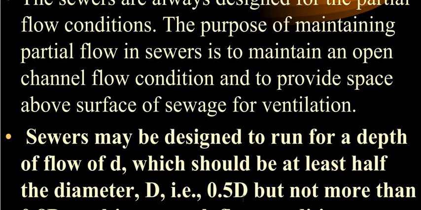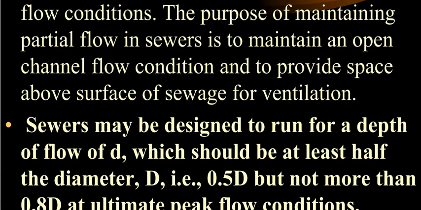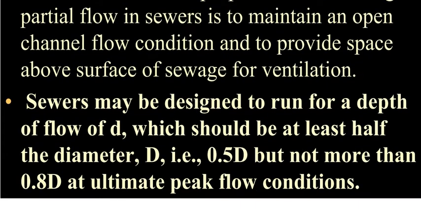The minimum, that is half flow, is half of the diameter, represented as 0.5 D. Even at the ultimate peak flow it should not exceed 0.8 D, and it should not reach 1 D, the full flow condition. Otherwise it will create various problems, and the sewer line will burst.